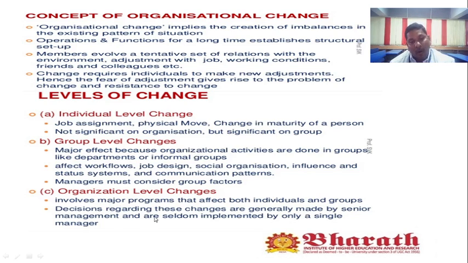The decisions regarding these changes are generally made by senior management and are seldom implemented by only a single manager. So the organization level is a combination of individual level changes and group level changes, involving major programs that affect both individual and group levels. This is called the three levels of change.